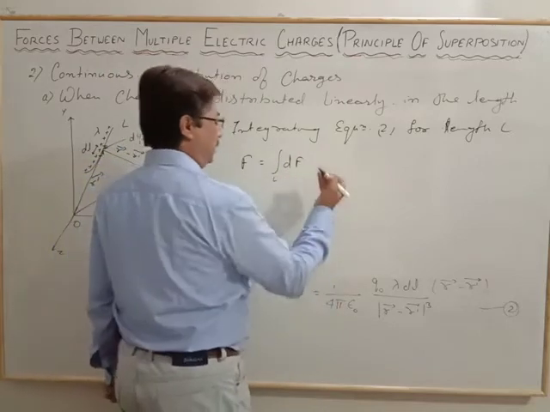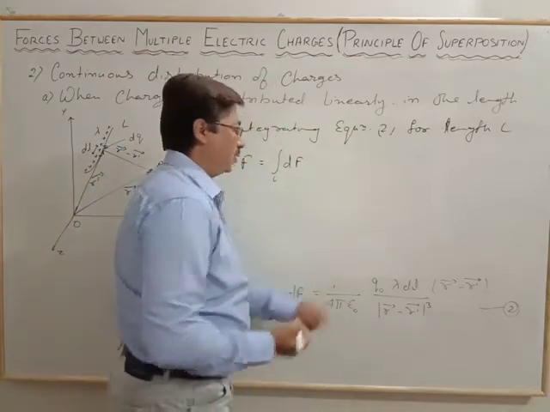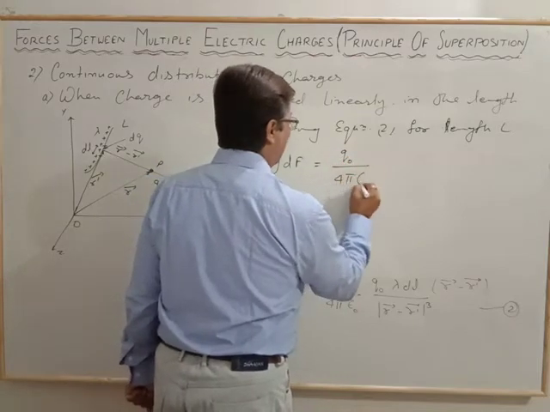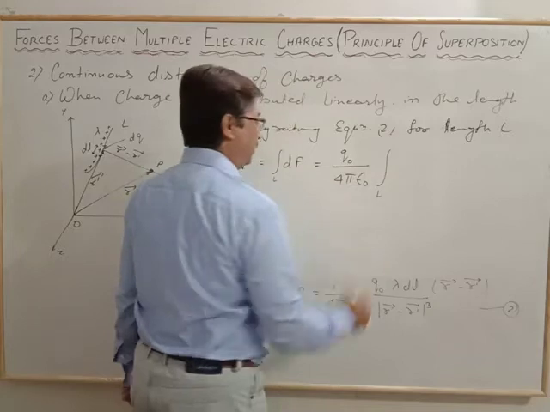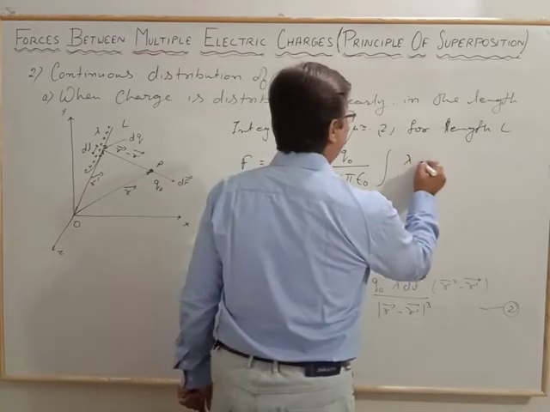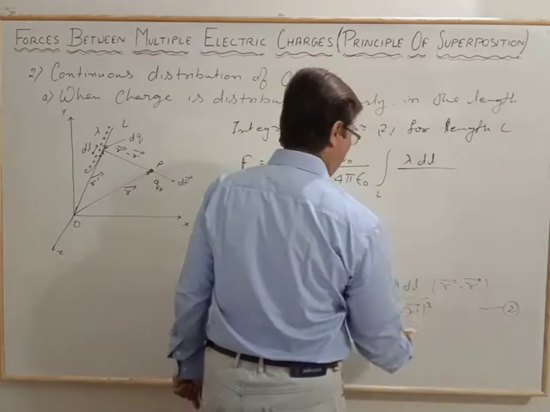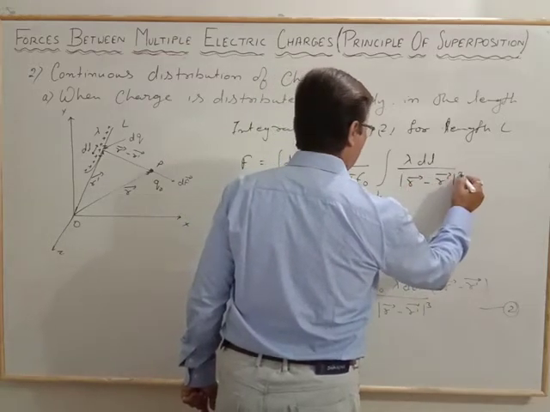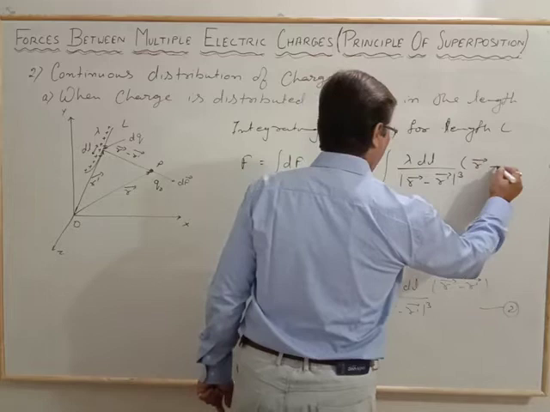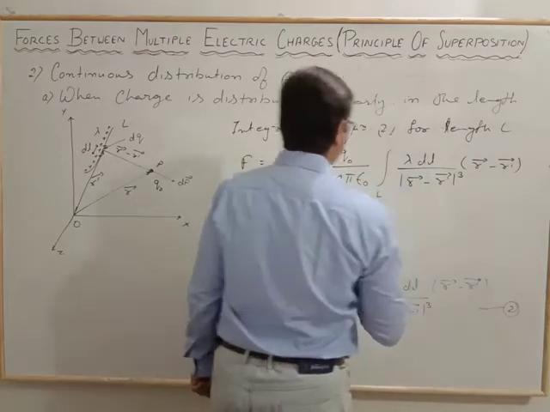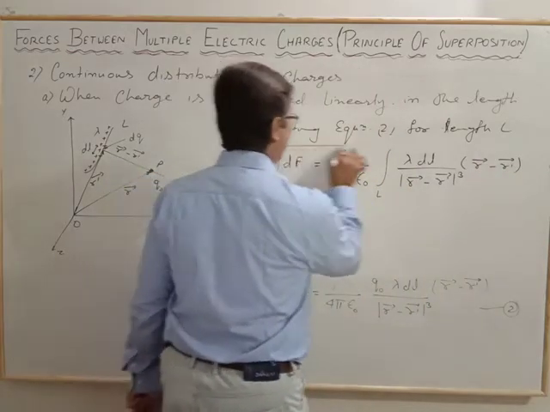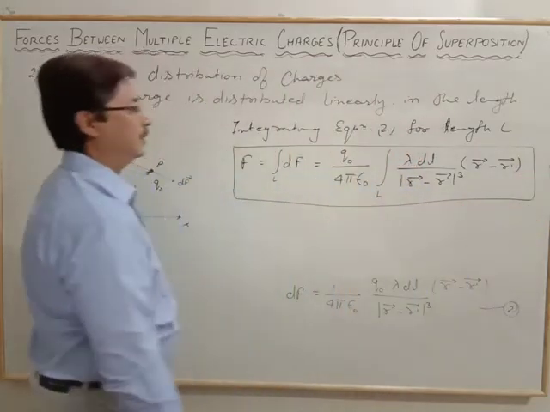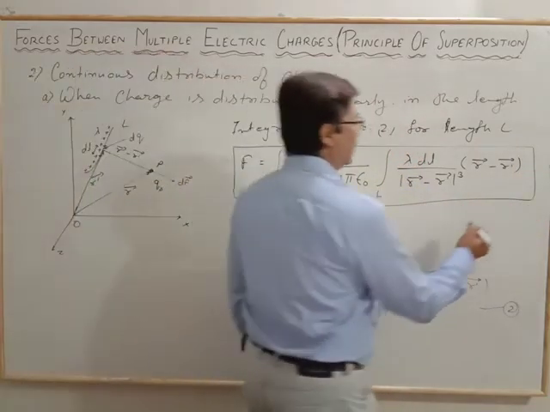the net force is equal to the integration of df over the length, and the constant part is q naught by 4 pi epsilon naught, times the integration over the length of lambda dl over the magnitude of r vector minus r dash vector whole cube, times r vector minus r dash vector. So this is the arrangement for the total force when the charge is distributed linearly throughout the length, and this becomes equation number 3.